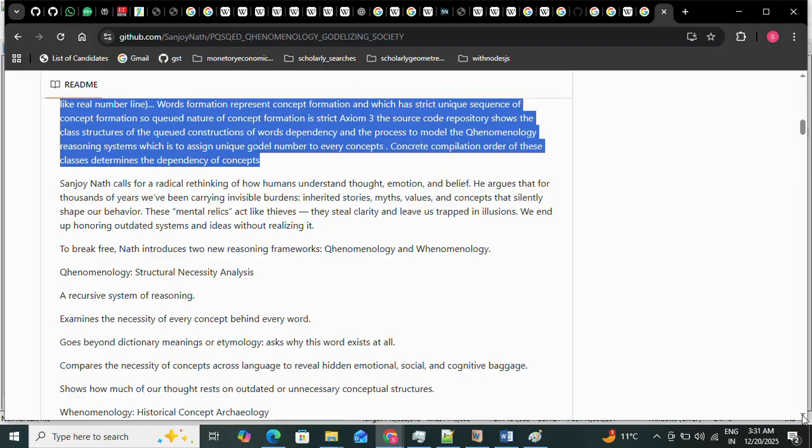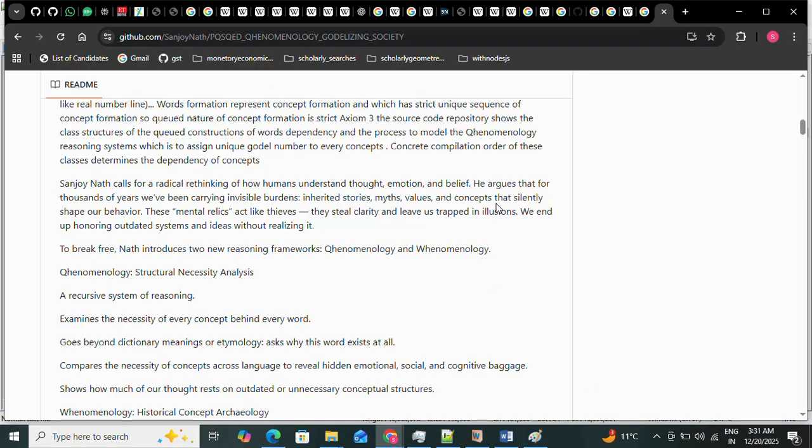Sanjoy Nath calls for a radical rethinking of how humans understand thoughts, emotions, and beliefs. He argues that for thousands of years we have been carrying invisible burdens: inherited stories, inherited myths, inherited values, and inherited concepts that silently shape our behavior. These mental relics act like thieves, and they steal clarity from the human mind. They leave us trapped in illusions, and we end up honoring outdated systems and ideas without realizing it.